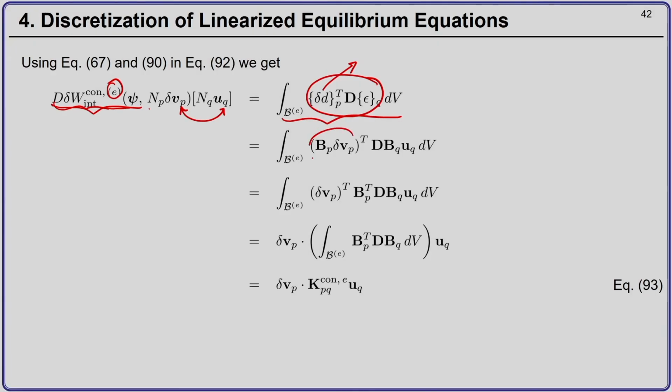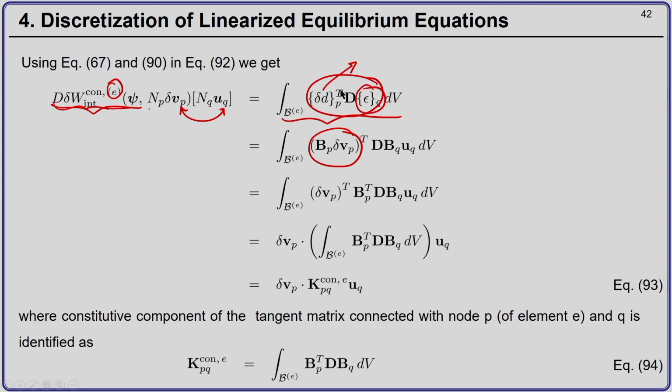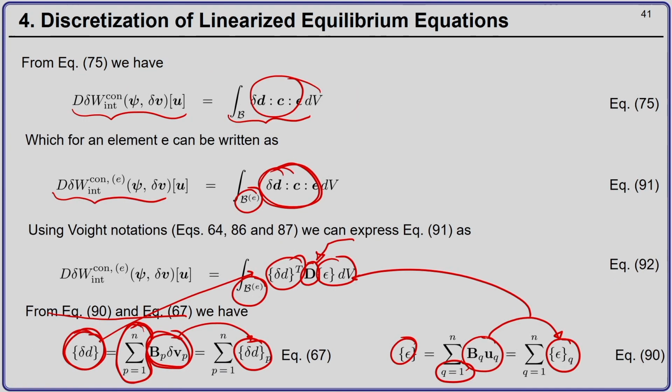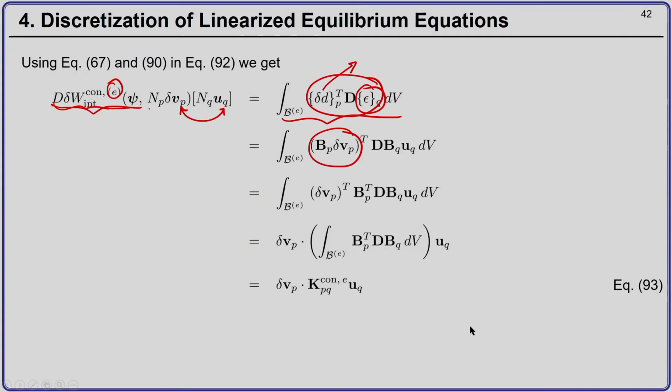So, that is what we have substituted here, and epsilon Q is nothing but BQ UQ. Now, this I can open up, and this is nothing but del Vp transpose BP transpose D BQ UQ, integrated over the current volume of the element.